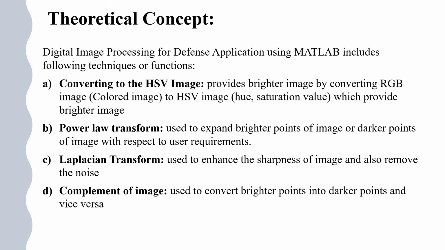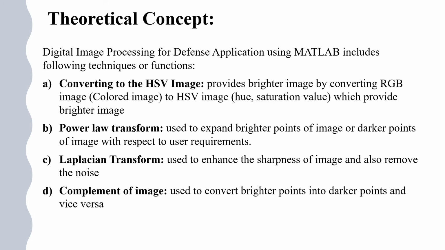Theoretical concepts. Considering our objectives, we have four concepts. The first one is converting the image into an HSV image. Our normal image is in the form of an RGB image, that is red, green, blue, so we convert the image into an HSV image, that is hue, saturation, and value, which provides a brighter and more enhanced image for us.